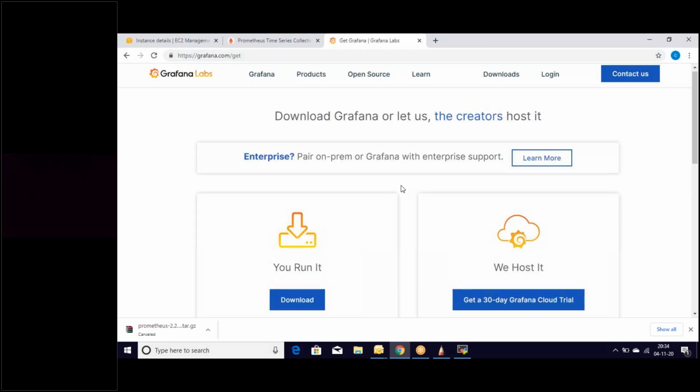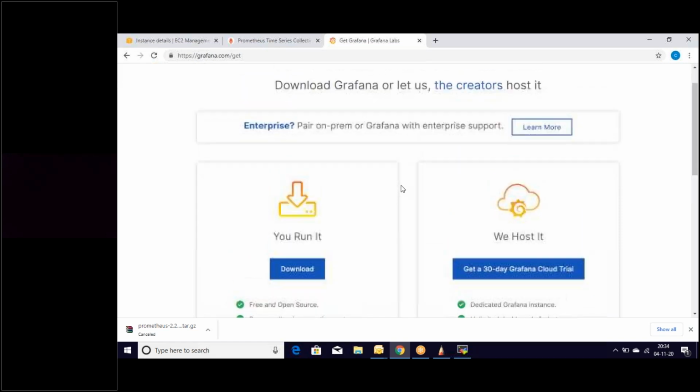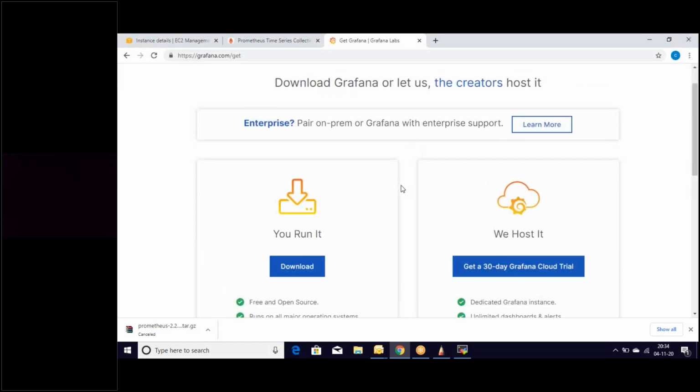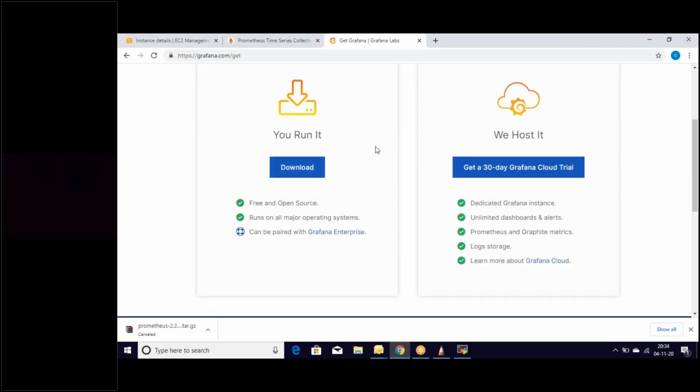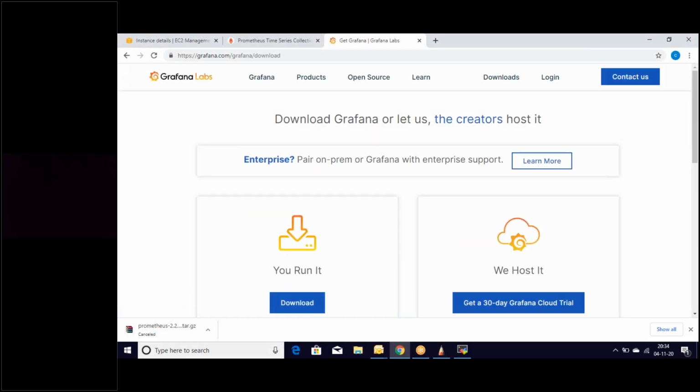So these are the two things. Let's go to Grafana enterprise, not needed. If you click on download, it is going to download the file.